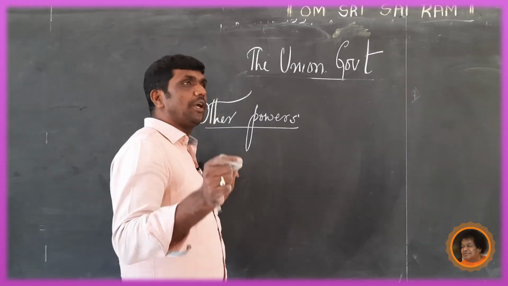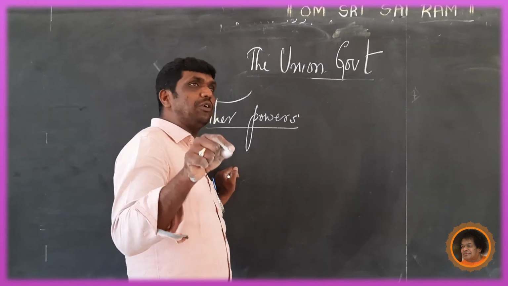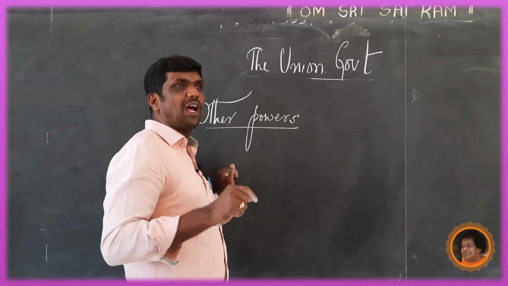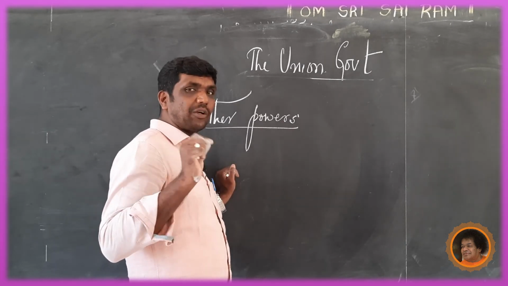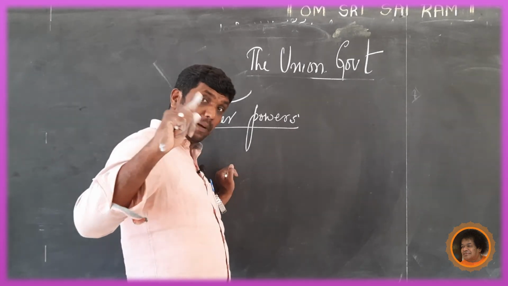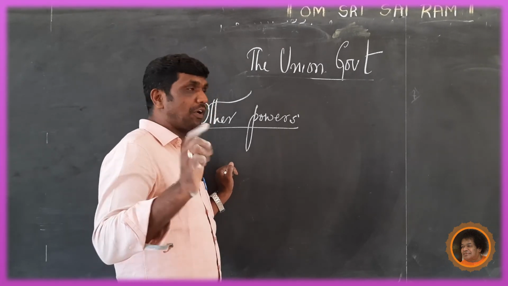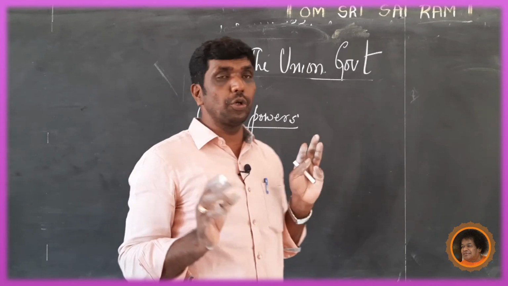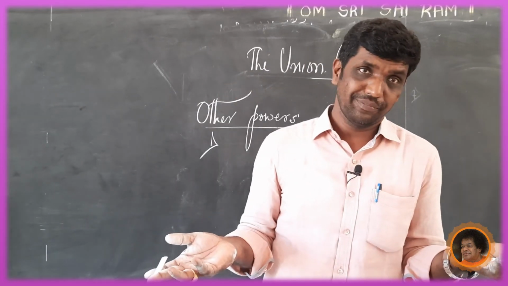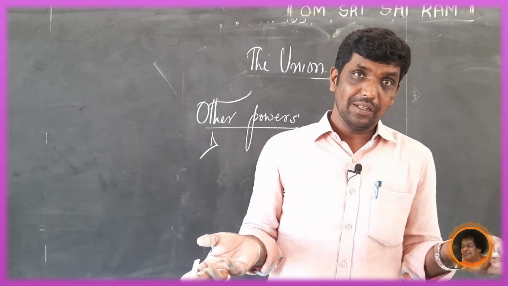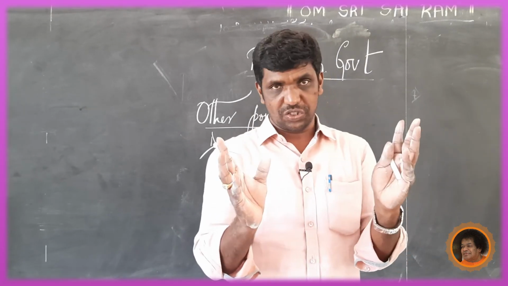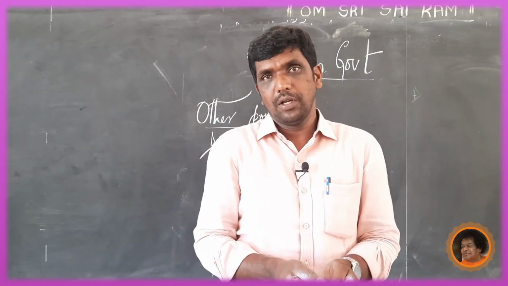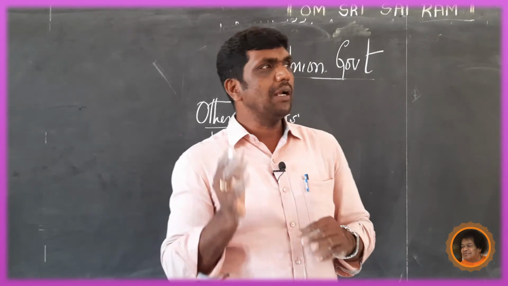They can frame the laws relating to the powers and jurisdiction of the Supreme Court and the High Court. That means they can derive the law. First point, regarding the judiciary, jurisdiction, that is the scope of work. They can frame the laws on the scope of the work of the Supreme Court and High Courts.